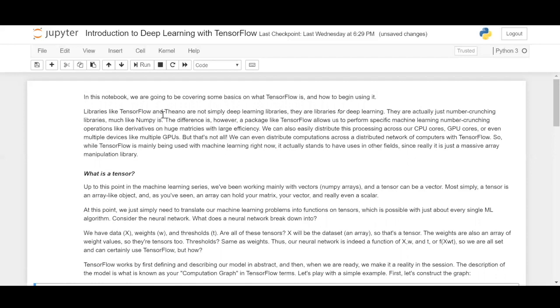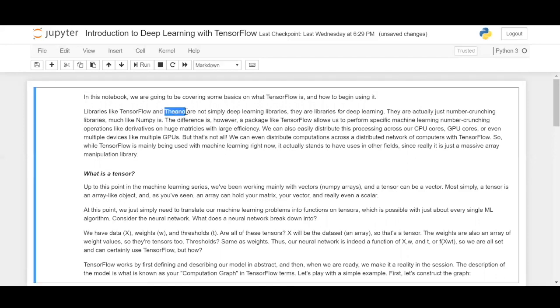There is also one more deep learning library called Theano, which was in use before TensorFlow came out much recently. Theano was developed by Google, not Google, Facebook, Theano and PyTorch. But after TensorFlow came, these libraries have faded away, and they're not used much these days due to the better efficiency and capabilities of TensorFlow and Keras.